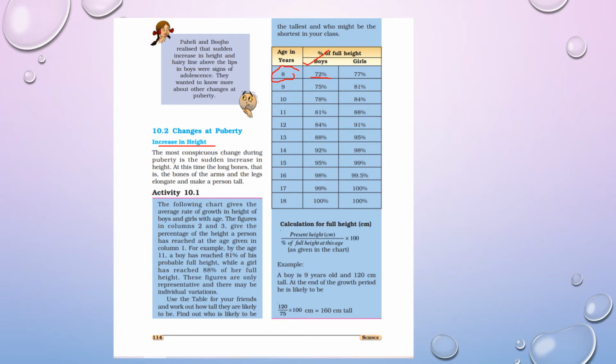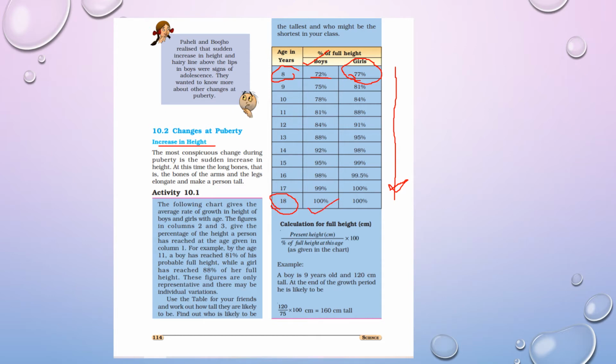And if that individual is a girl, then she gains 77% of her complete growth. Up to the age of 17, the growth is approximately complete in the girls, 100%. And at the age of 18, the growth is 100% in boys.